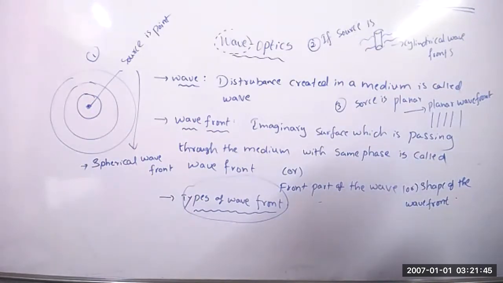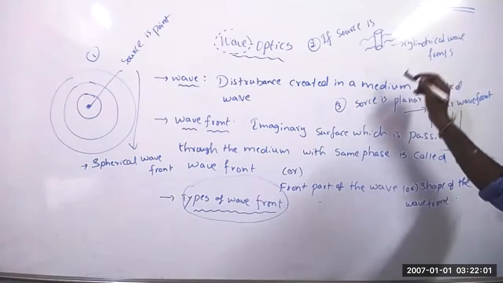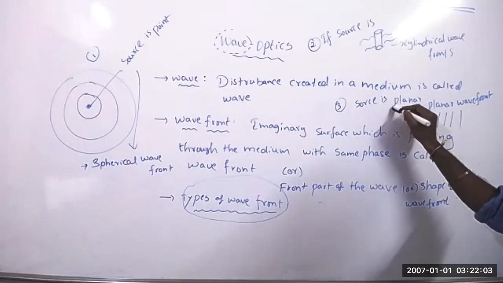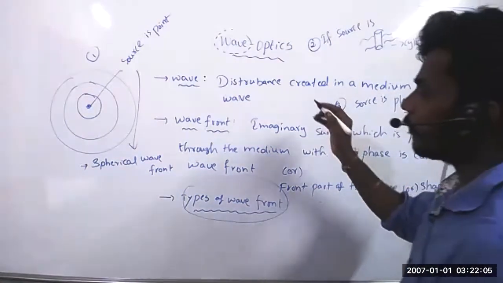Tejaswini? Sir, how many types of wavefronts are there? Three, sir. If the source is a point source, then you will get a spherical wavefront. If the source is cylindrical, you get a cylindrical wavefront. If the source is a planar source, you get a planar wavefront. So how can we get planar wavefronts?